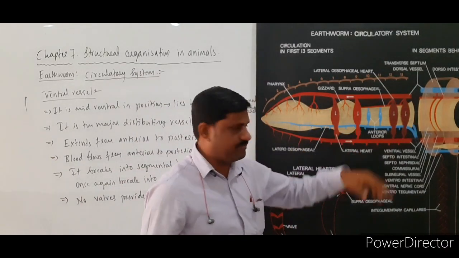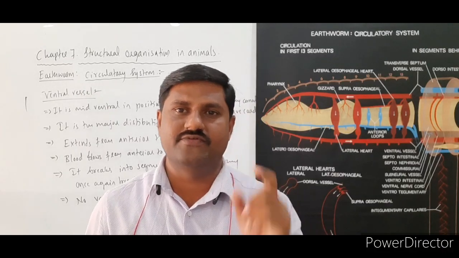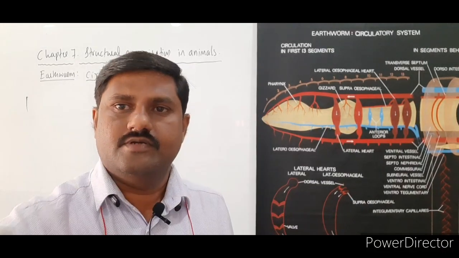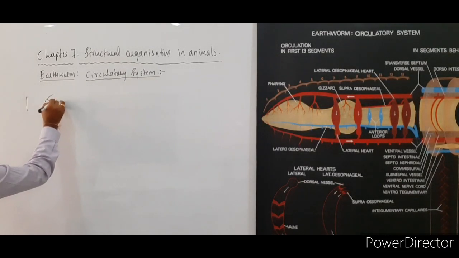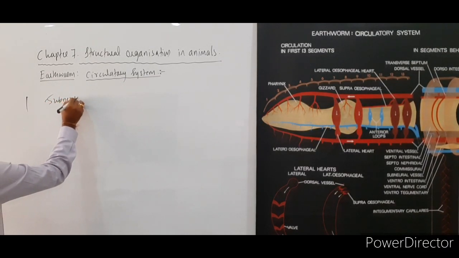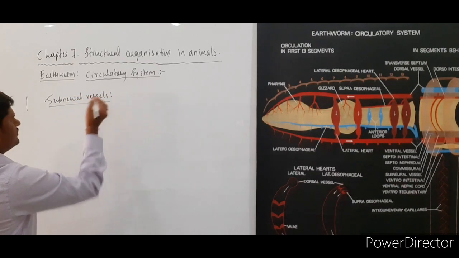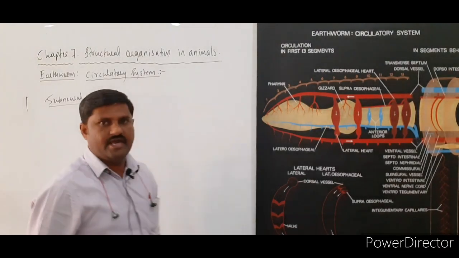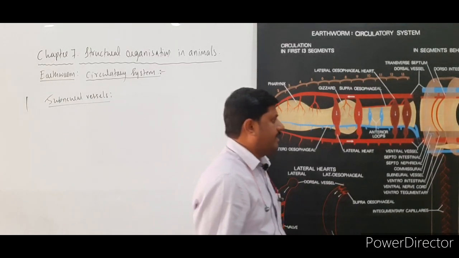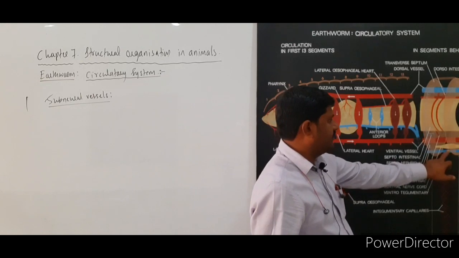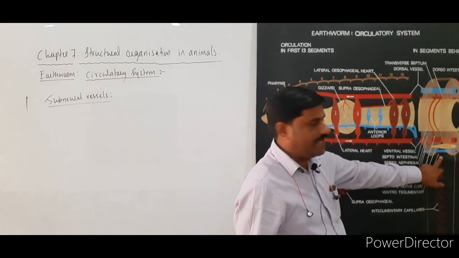Next one is the subneural vessel. These are specialized vessels that lie below the nerve cord and the inner wall of the body, right?